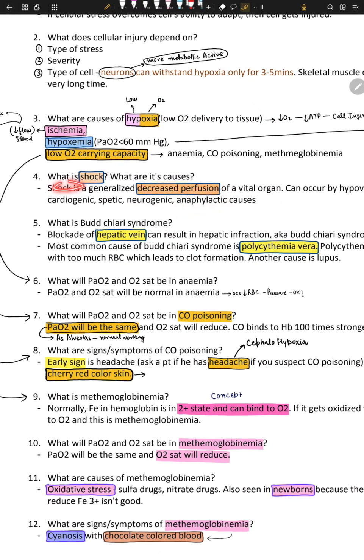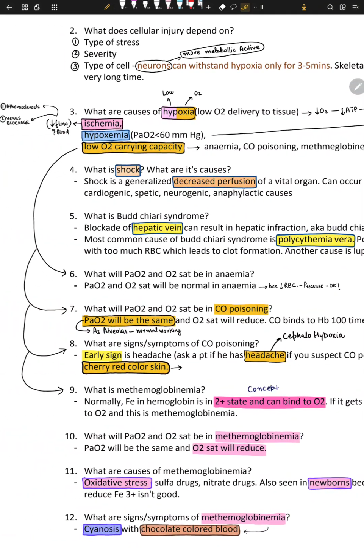So shock is generalized and diffuse, and these are the reasons: cardiogenic, septic, neurogenic, and anaphylactic. In anaphylaxis you have a hyperreactive reaction, which can lead to less perfusion to the organs, so it can lead to shock. It's not an electric shock, it's a shock to your body because you're not getting perfused blood flow to the organ.